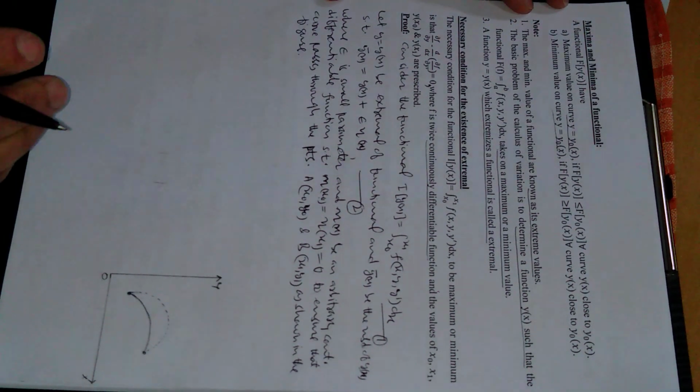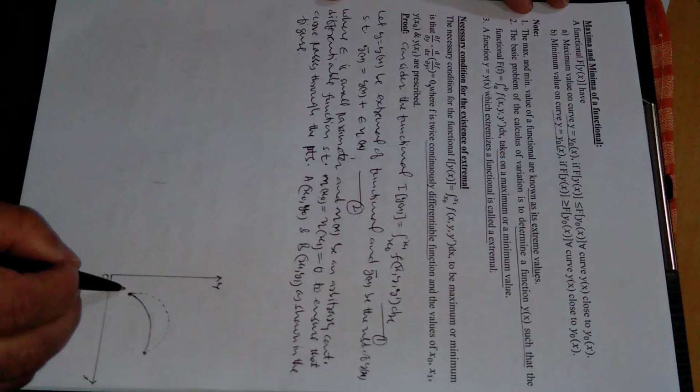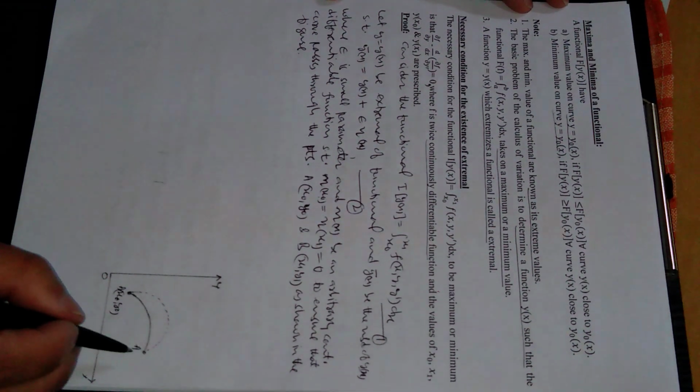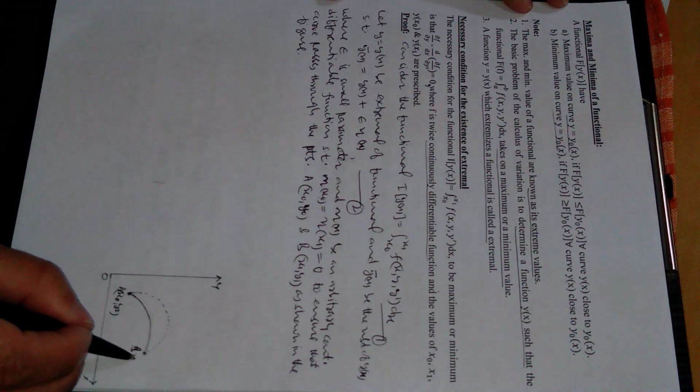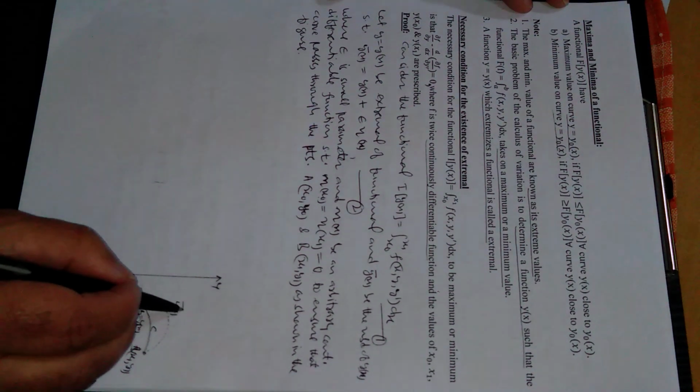ठीक है, इस figure में clear है. This is two dimensional. Both these two mutually perpendicular lines meet at point O. This is point A whose coordinates are x naught, y naught, and this is point B whose coordinates are x1, y1. This is curve y, which is denoted by C, and this is curve y bar and is denoted by C dash, right?